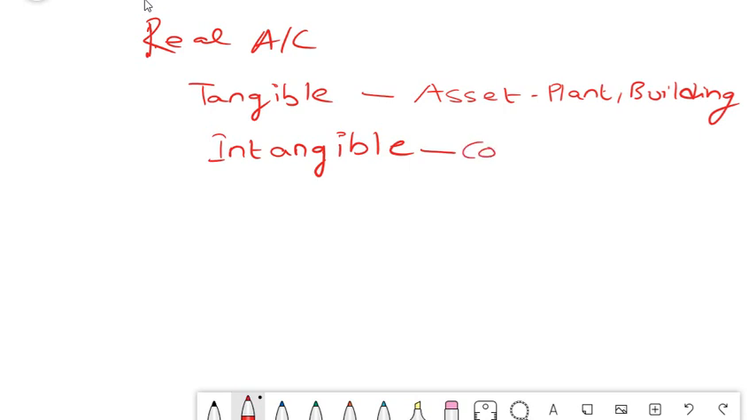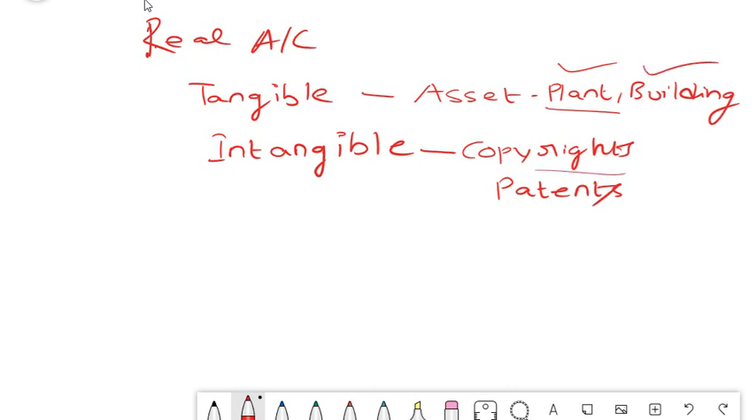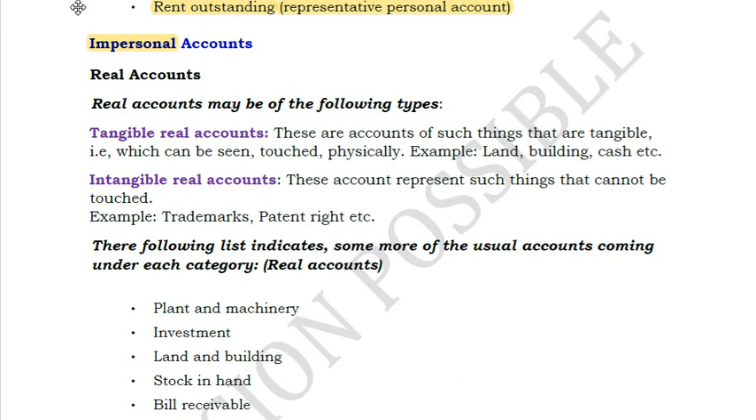In intangible, there is something called as copyrights. There is something called as patents. So here, tangible, plant and machinery, can you touch it? Yes. Building, can you see it? Yes, you can see it, you can touch it. Copyrights, can you feel it? Can you see it? Can you touch it? No. Patents, no. It just exists in a piece of paper and not in real time. So real account is something which is generally associated with your assets, and it can be classified into two types. One is tangible, another one is intangible. So this is what your real account is.